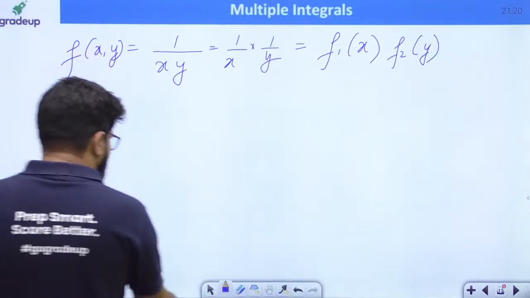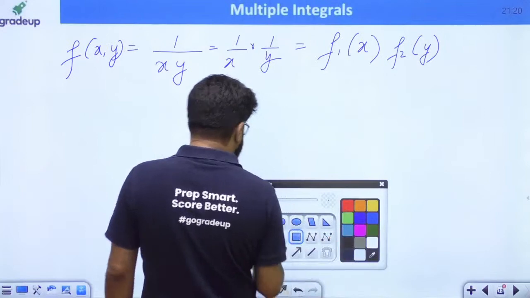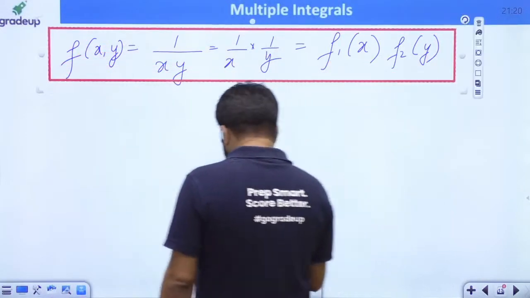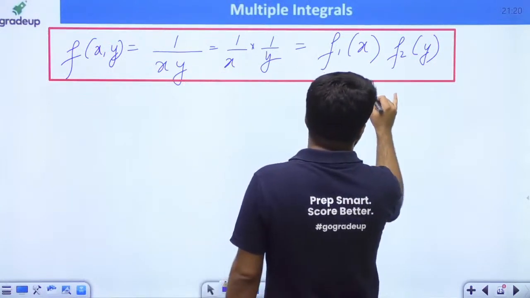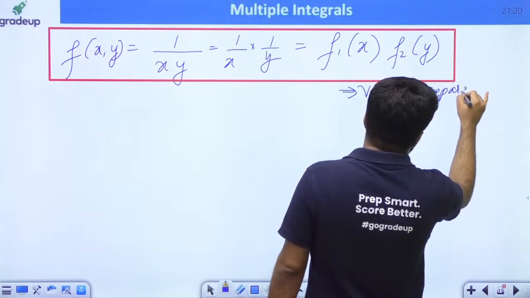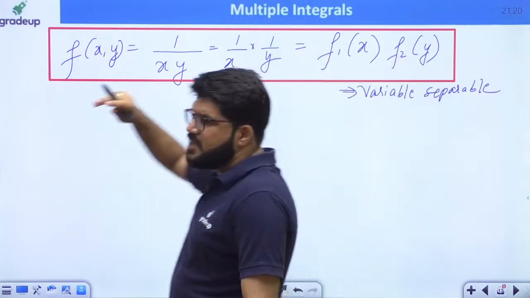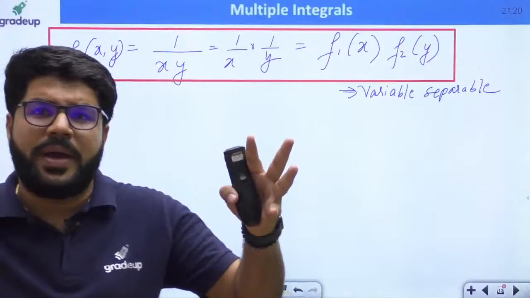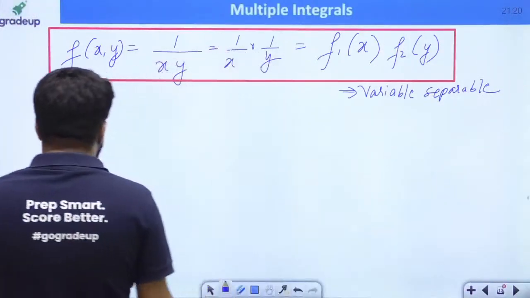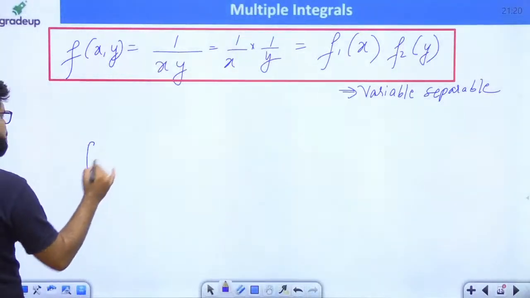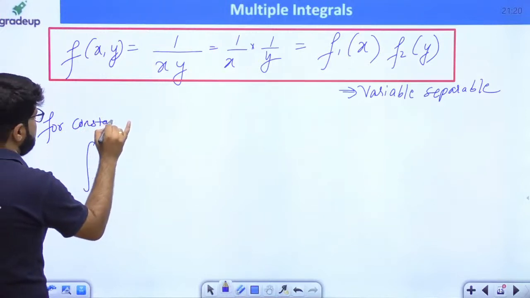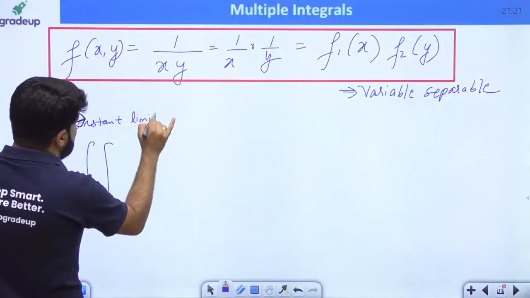This is basically known as the case of what? I will write down here. This is known as the case of variable separable. The function of xy is split into two functions. One is entirely a function of x, one is entirely a function of y. And in such a case, for constant limits, this method is applicable only for constant limits, and right now this question was constant limits.